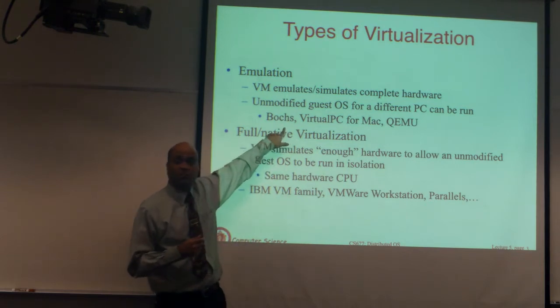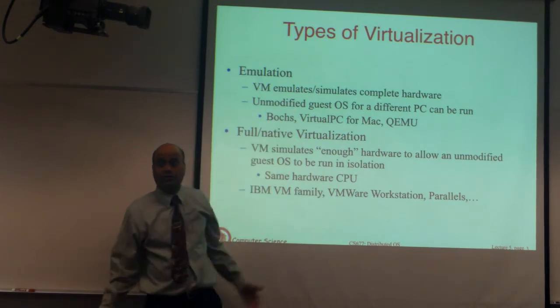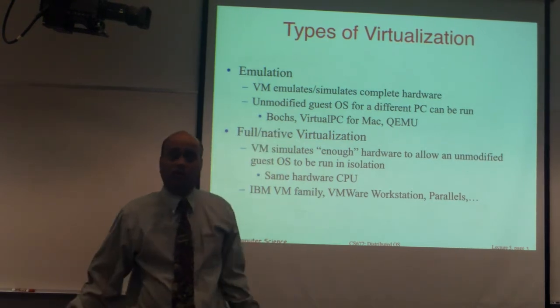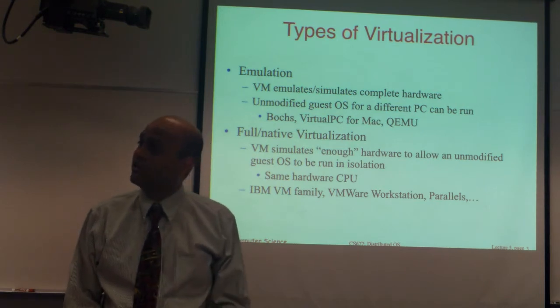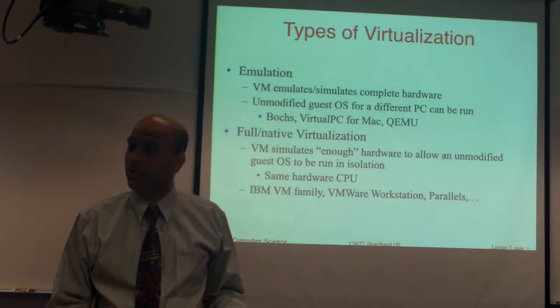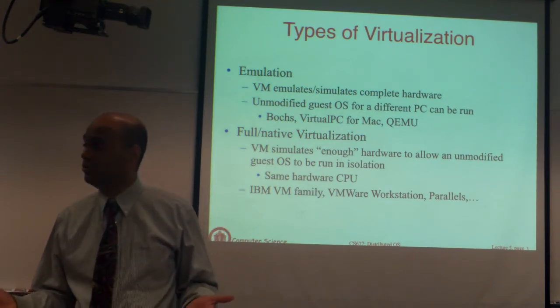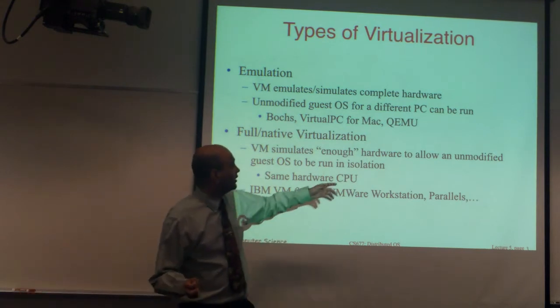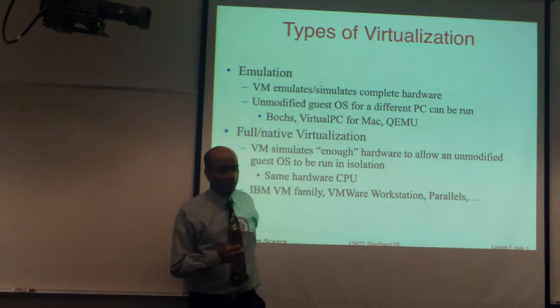An example is Bochs, which is an open source piece of software that emulates several dozen different CPUs. It runs on x86, so it's using your typical PC, but it emulates a variety of different types of CPUs. There is QEMU, which is also related to Bochs. But this is a good example to keep in mind.